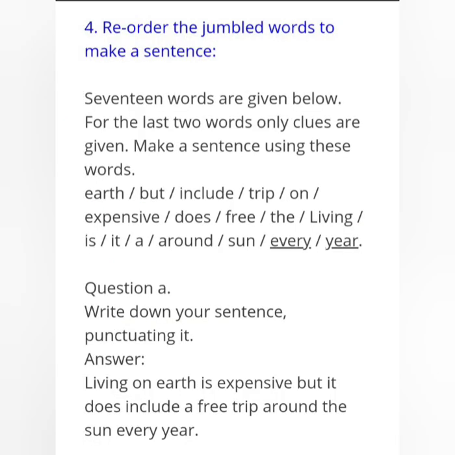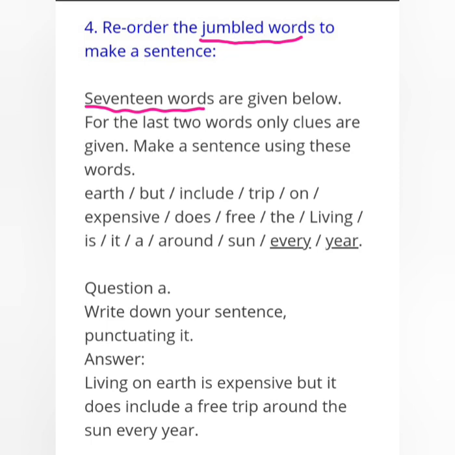Children, see the fourth one. What they have given: reorder the jumbled words. Jumble means here and there it happened. You have to make it into a proper sentence. See here downside, 17 words are given below. For the last 2 words, only clues are given.